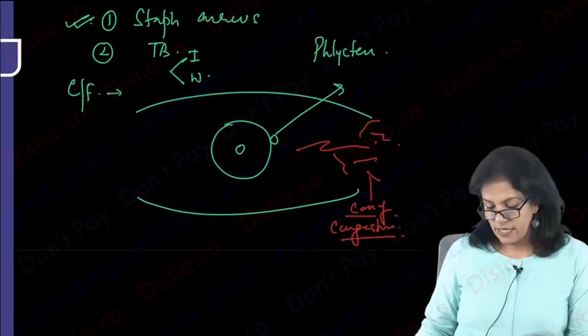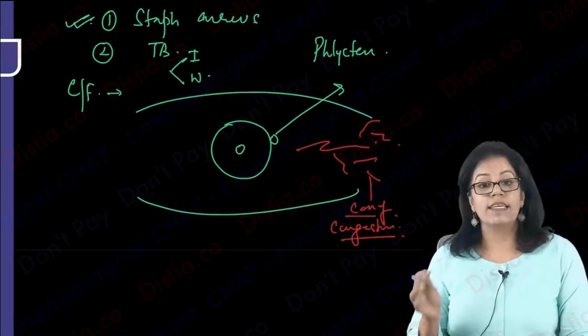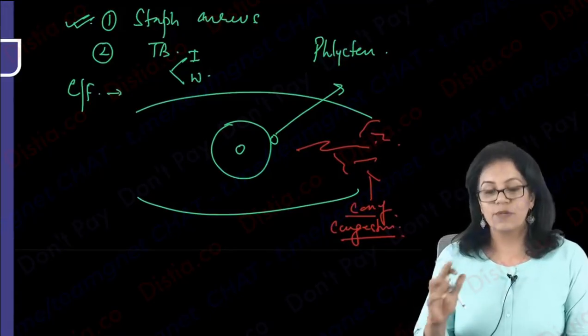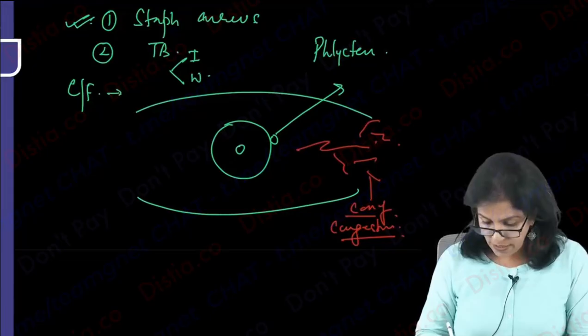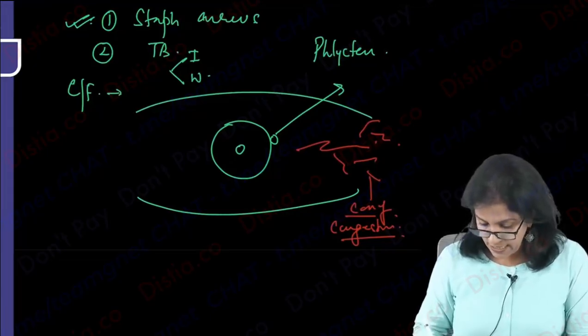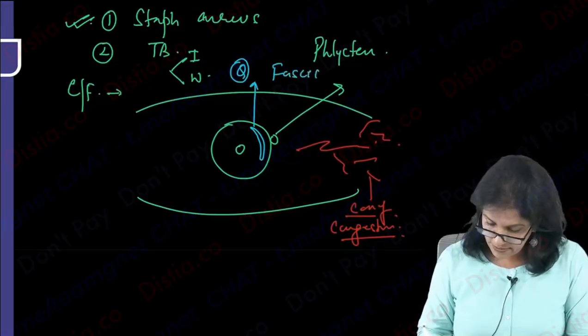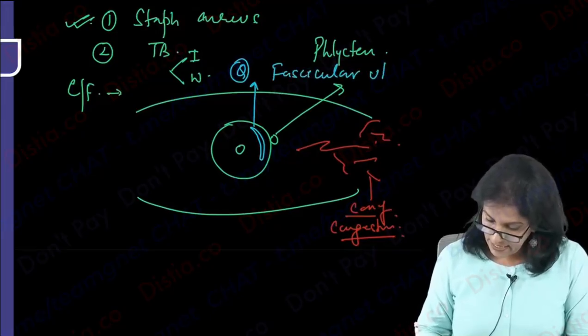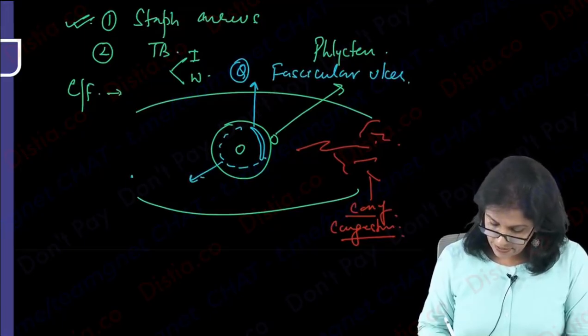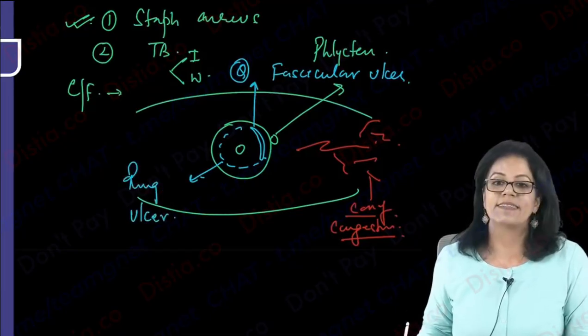Right? Okay. Now what happens? Slowly, it is a keratoconjunctivitis. Cornea can also be involved. When it involves the cornea, this can lead to an ulcer. This is called fascicular ulcer. Exam question, please. This is what is a fascicular ulcer. And this fascicular ulcer can later extend as a ring ulcer. It can later extend as a ring ulcer.